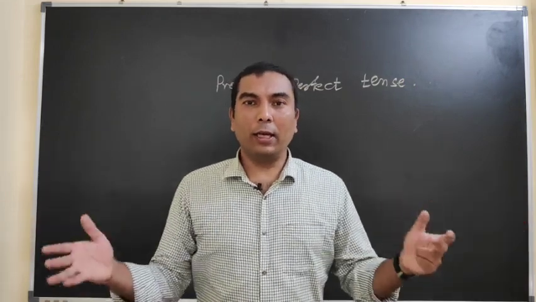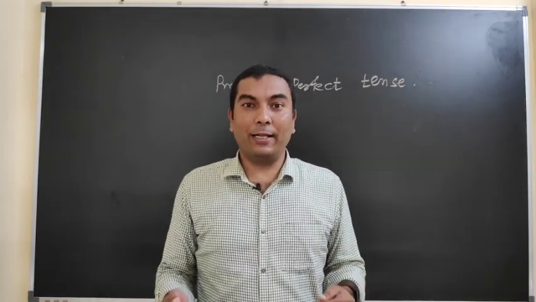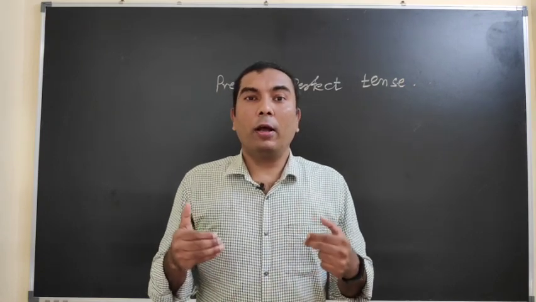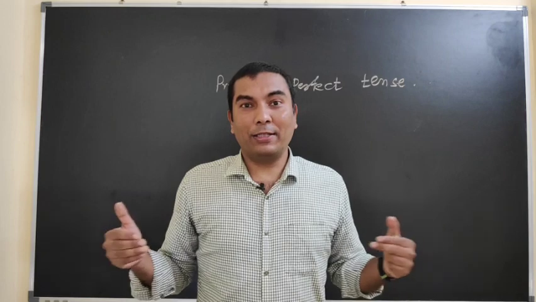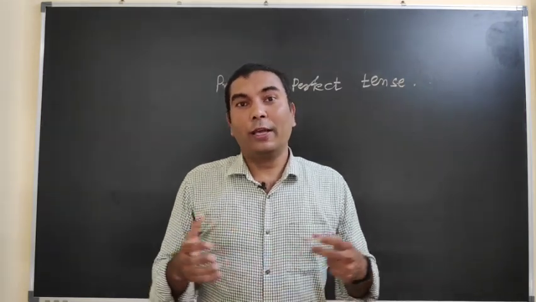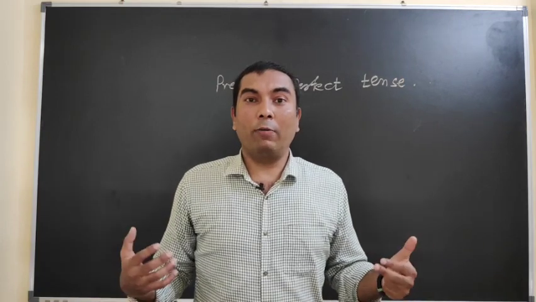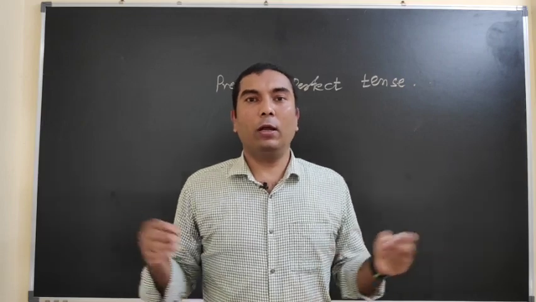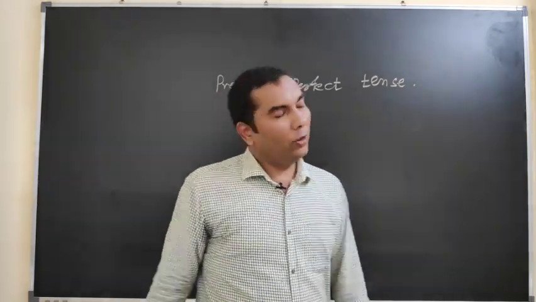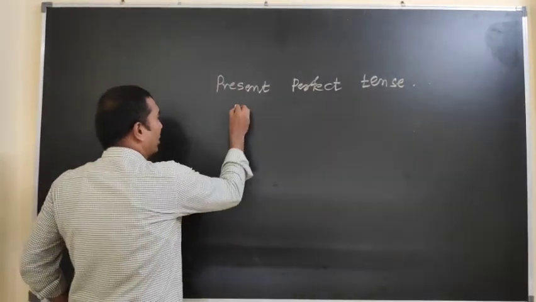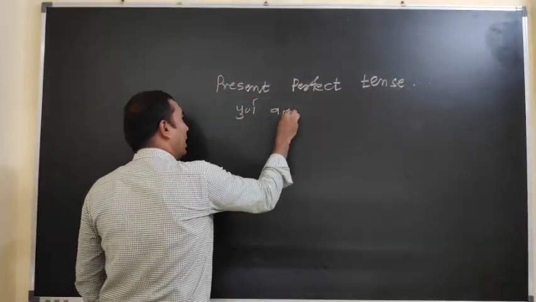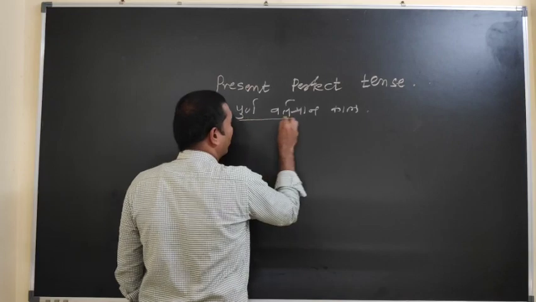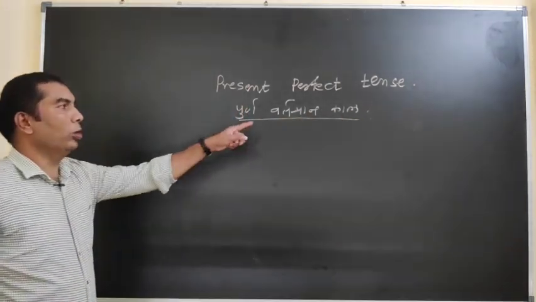Let's start. We will look at the use of the present perfect tense in a grammatical way, as well as how we can form questions on the various examples which will be given to you in the examination, and how we have to form the WH question in the present perfect tense. That we have to watch today in our session. Let's go. We will start our session. Present perfect tense means Purna Vartaman Kal. I will write only one Marathi or Hindi word here, that is called Purna Vartaman Kal.